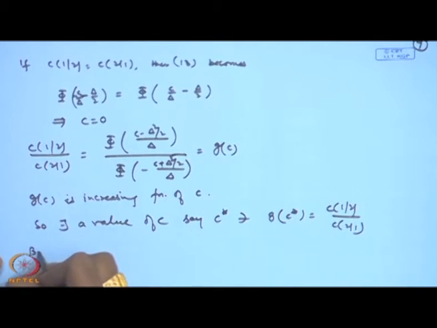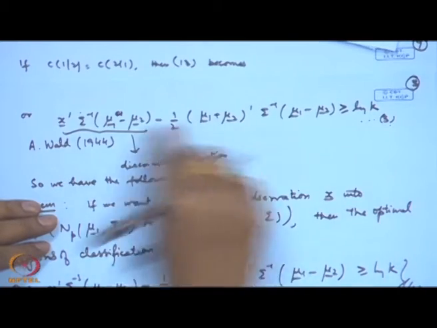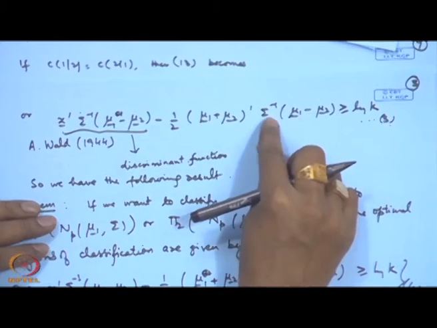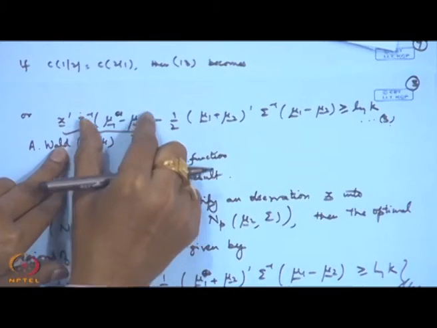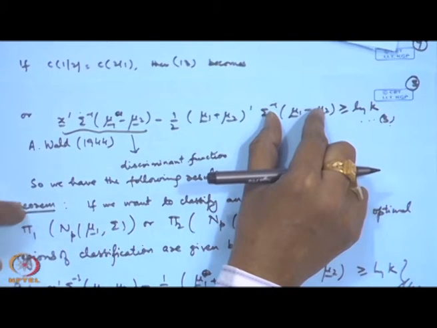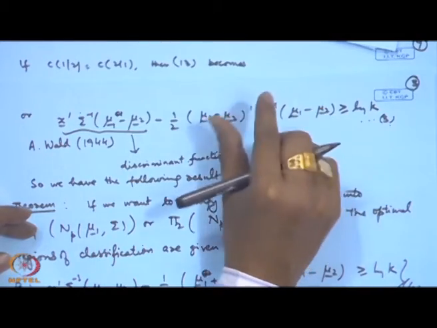See, both the terms in the expression 3, let me go back to the expression 3 here, that is the original discriminant here: x prime sigma inverse (mu 1 minus mu 2) minus half (mu 1 plus mu 2) sigma inverse (mu 1 minus mu 2). So, you look at this part and this part is common. If we call it, say, delta, then basically we are looking at a solution of an equation of the form sigma delta is equal to mu 1 minus mu 2.